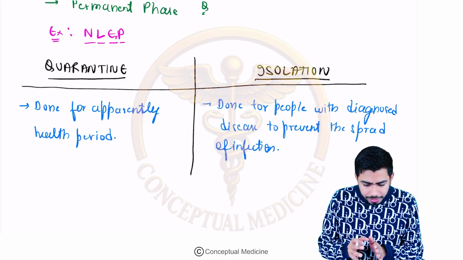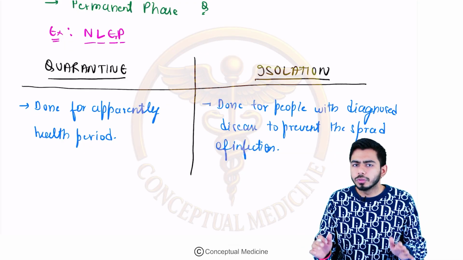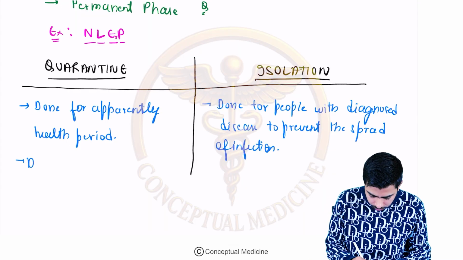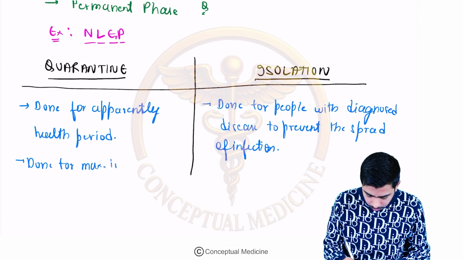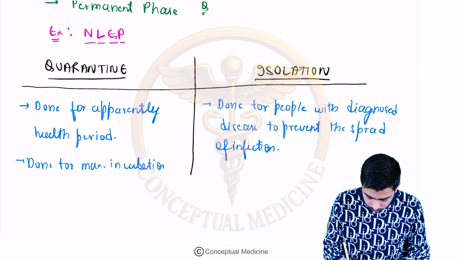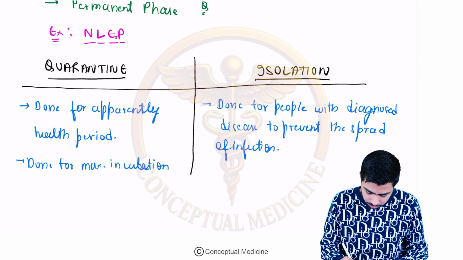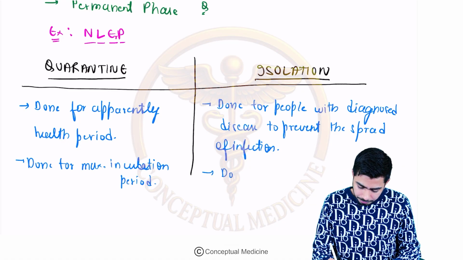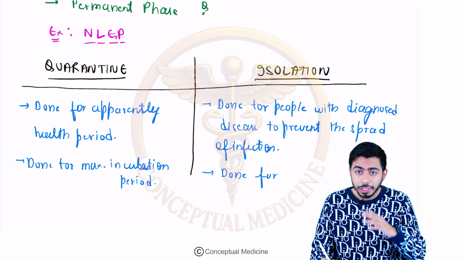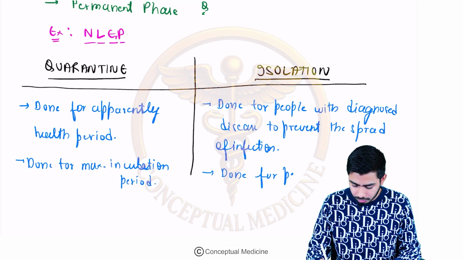If you talk about quarantine, it is done for the maximum incubation period. While isolation is done for the period of communicability.